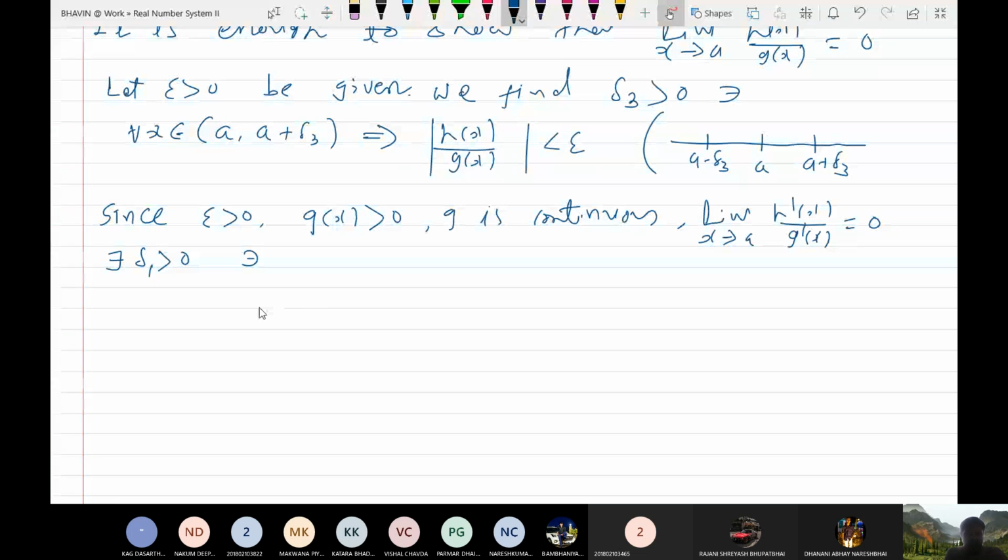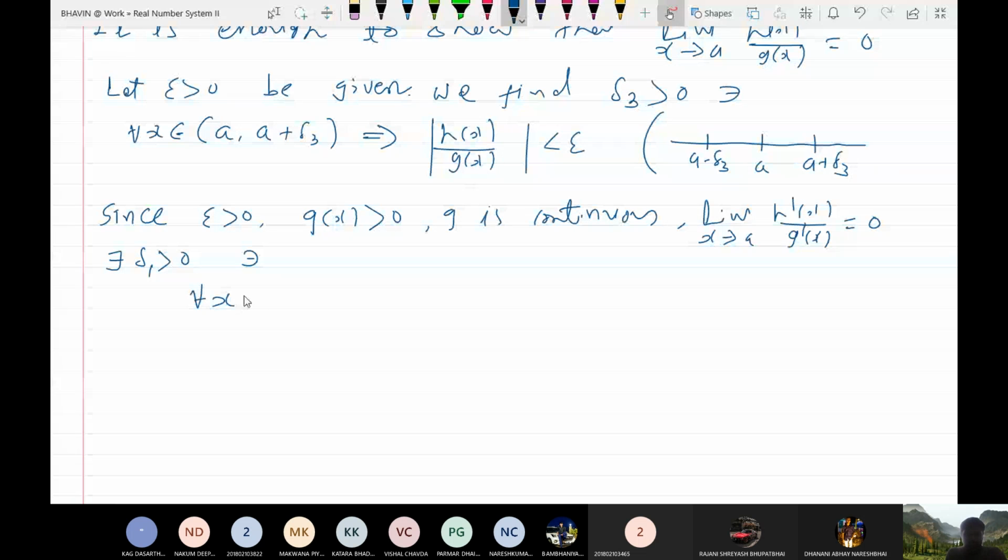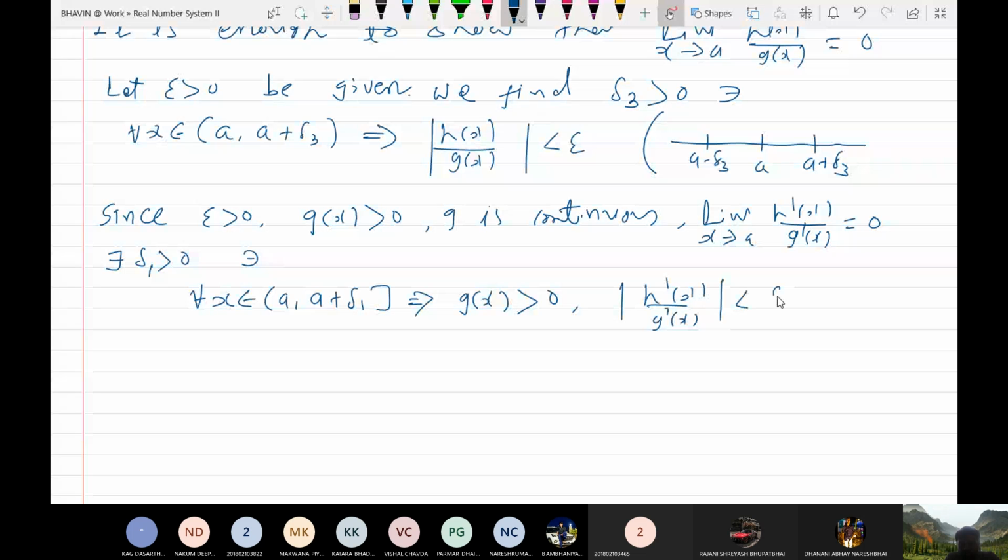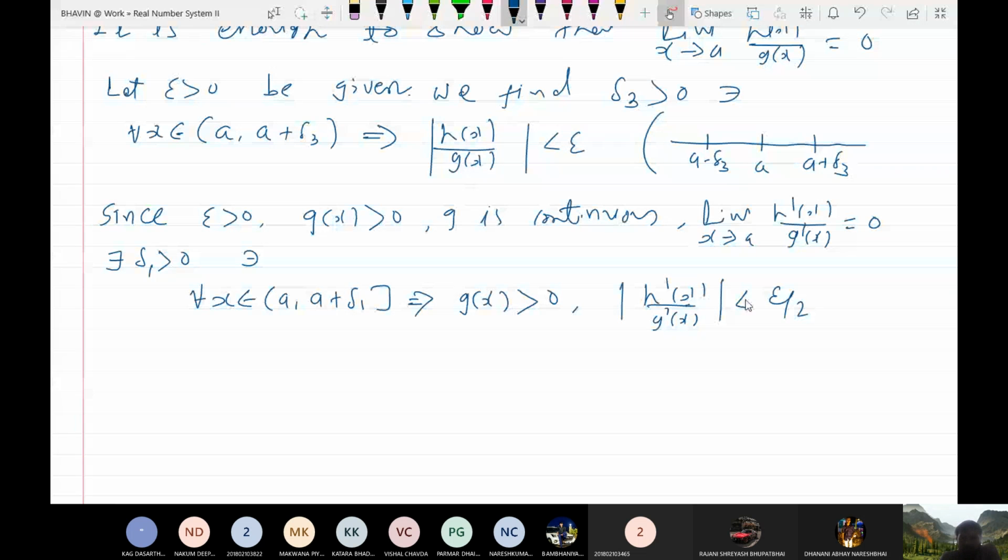Such that for all x belonging to a to a plus delta 1, this implies that g(x) is positive throughout this neighborhood, and second thing is this, modulus of h dash x upon g dash x is less than epsilon by 2. Why is this less than epsilon by 2? Since this limit is 0. Actually you should write h dash upon g dash minus 0 less than epsilon by 2, but if you don't write 0 it will also work. h dash upon g dash is less than epsilon by 2.